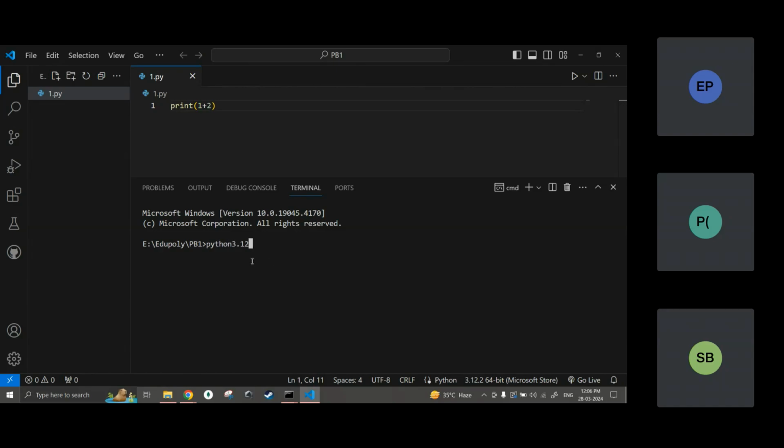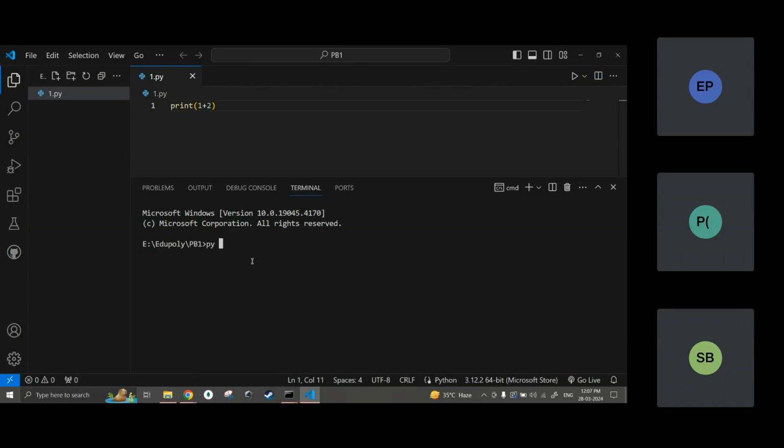If I write this, I am calling Python 3.12 with its full name. Then I can write only python as well, and that will also call it. Or if I don't want to write even that, I go with py only. Py is enough. When I call py, it calls the Python interpreter. Okay, so now I write py, space.